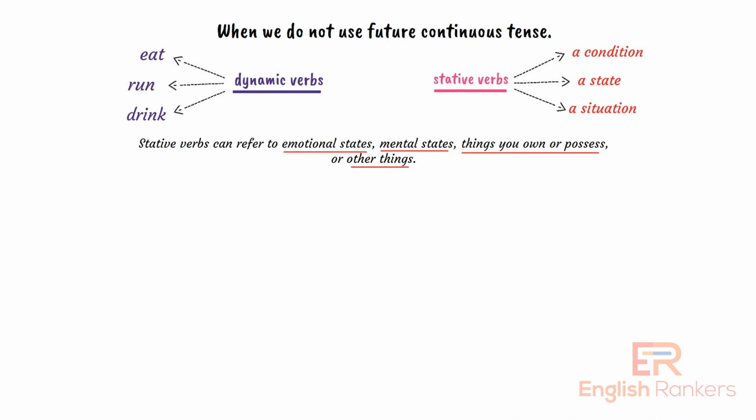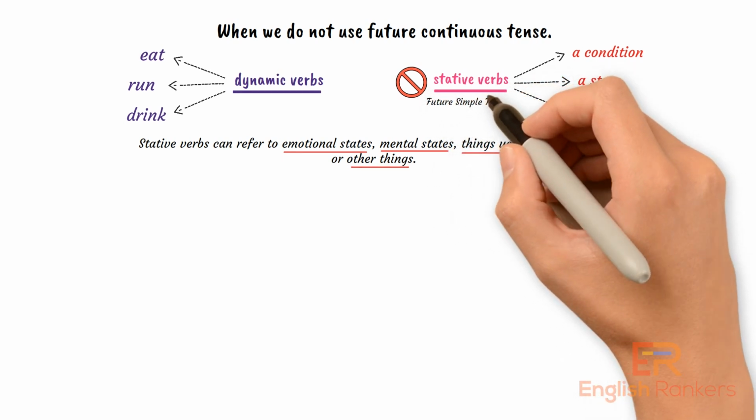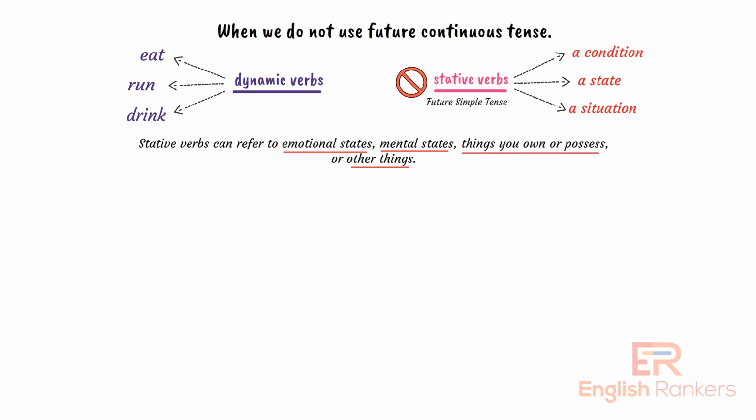So, in the future continuous tense, and actually in any continuous tense, we cannot use stative verbs. There, we use the future simple tense. So, let's look at a few examples. It would be wrong to say, Sunita will be loving this toy. In English, we cannot say that. That is not correct because love is a stative verb. You should be saying instead, Sunita will love this toy, which is not future continuous but future simple. All right?